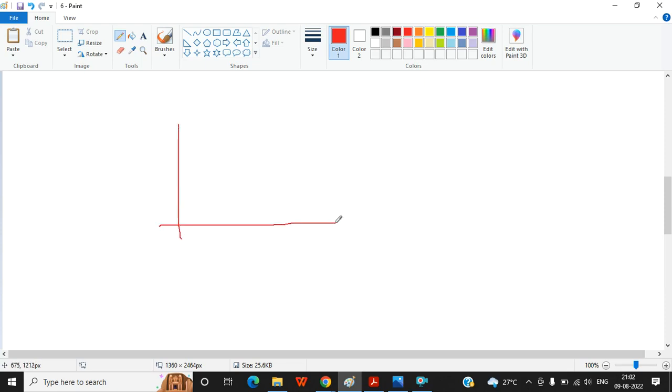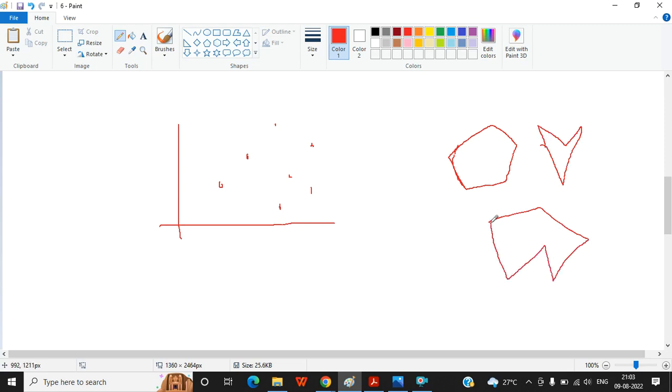So in convex hull, the main thing is, suppose you have some points. Now a shape is convex if it looks like this, and a concave shape will look like this. When should I say that a shape is convex?